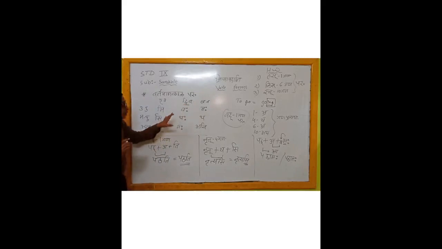Once again I am saying to you, when you learn the terminations, you have to learn like this only, not like a one-by-one way. See. Mi, vah, mah, si, thah, tha, ti, tah, anti. This is the only proper method for learning. If you learn like this, mi, si, ti, then it will fail. Your method is totally wrong. Now finally you have to learn like this: mi, vah, mah, si, thah, tha, and ti, tah, anti.